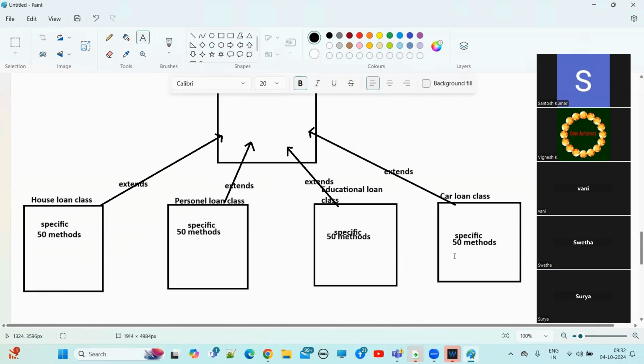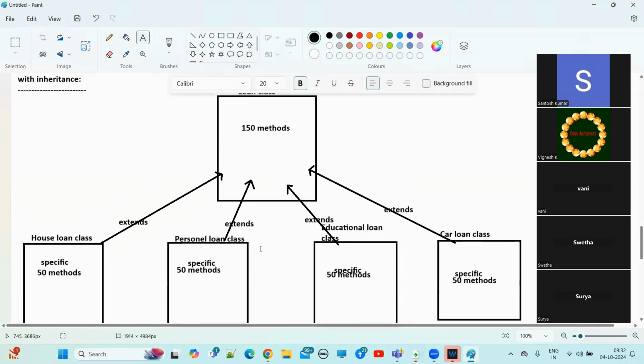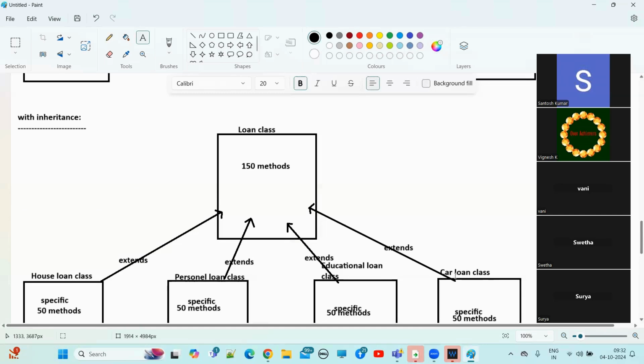Understand? So now, if you see here, how many methods have we written in total? 150 and 100, 100, total 350, right? How many methods have we written here? 350 methods, right?